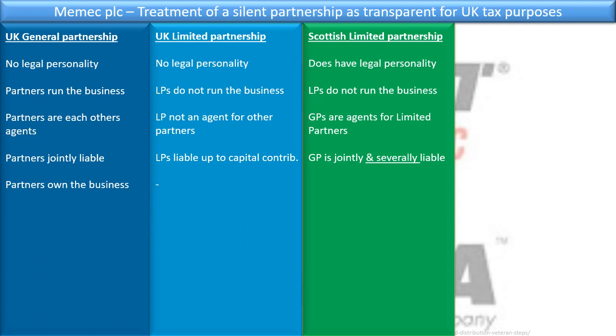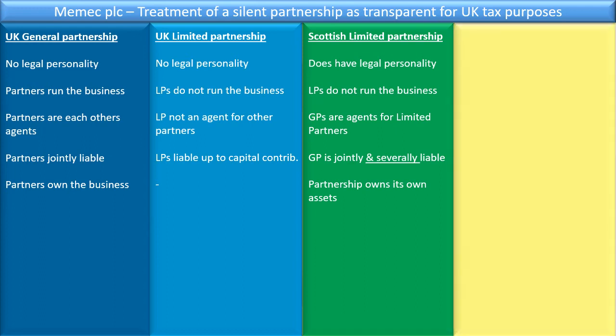And the general partners are jointly and severally liable, not only jointly liable, but severally liable, because they also are liable for the liabilities of the Scottish Limited Partnership, of course. And the partnership owns its own assets because it has legal personality. So the Scottish Limited Partnership is really different and maybe gives the PLC some kind of chance.